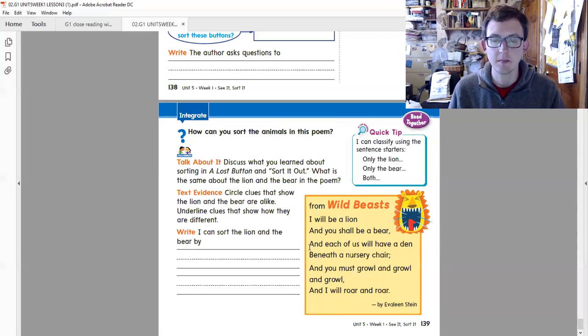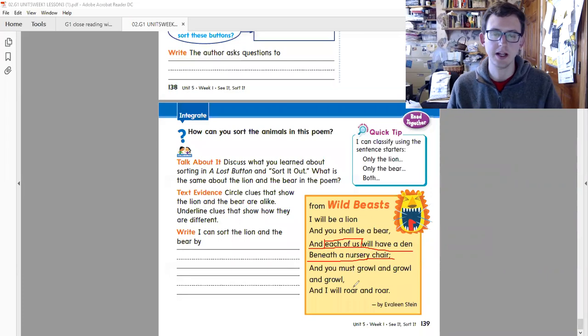Well, the same part is that we will circle it. They will both have a den under a nursery chair, right? Let's underline that. Both have a den beneath a nursery chair because it says each of us, right?